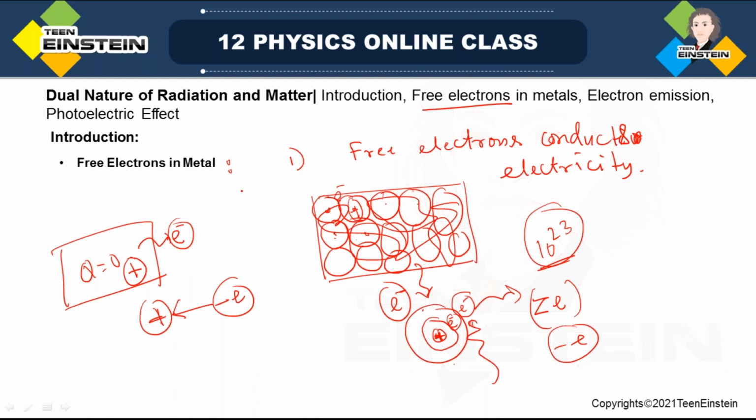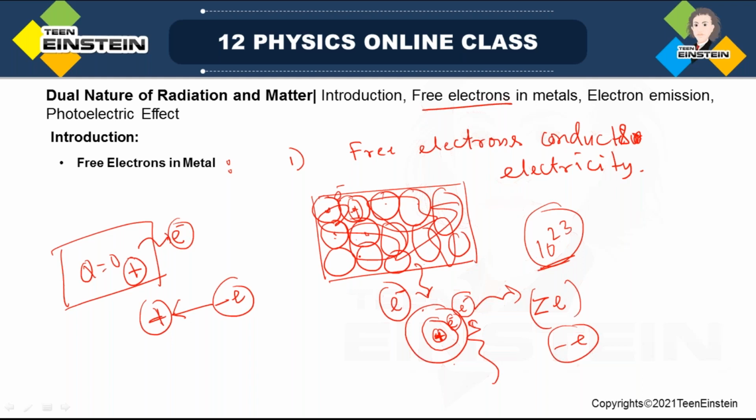So free electron in metal doesn't mean that electrons can come out of the metal surface anytime or anyhow. It is not the case. Free electrons in the metal means they are roaming or freely moving around the bulk or surface of the material.